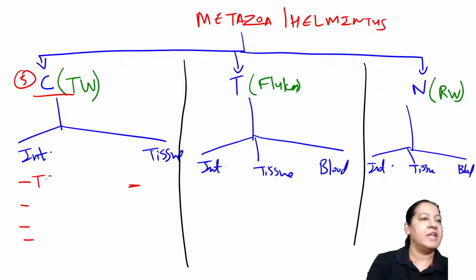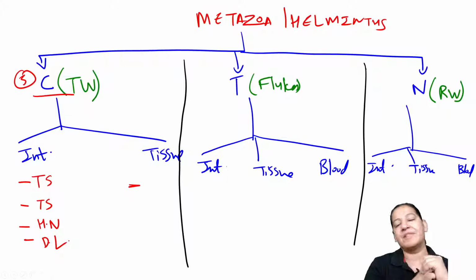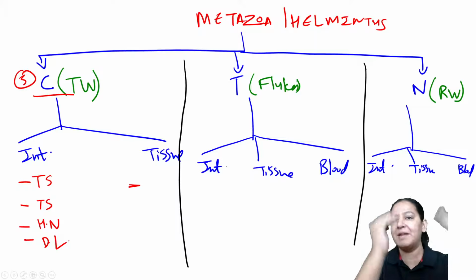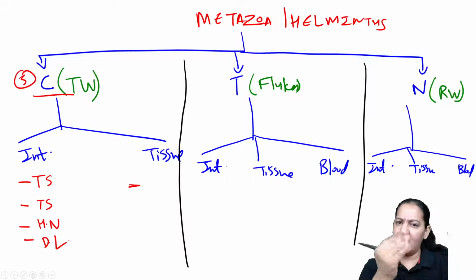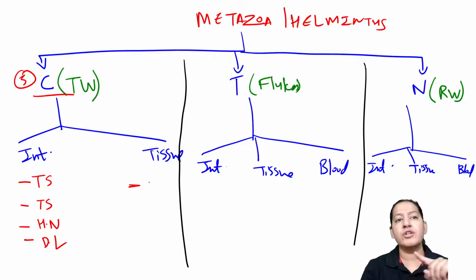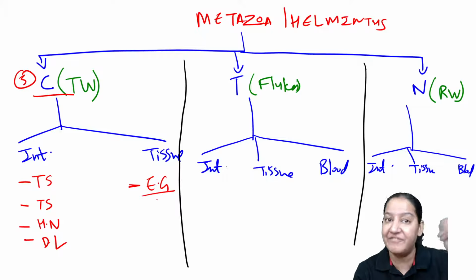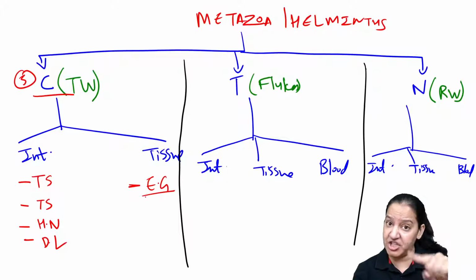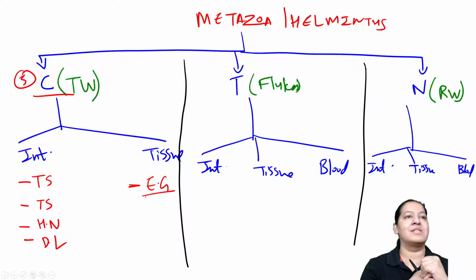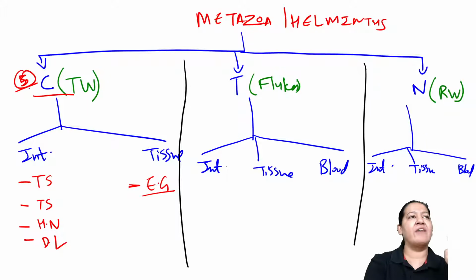The 2 Taenia: Taenia solium, Taenia saginata. Learn like this, very easy. Then Hymenolepis nana and Diphyllobothrium latum. Coming on the tissue, the only one, dog tapeworm, Echinococcus granulosus, which lies in the viscera of the dog, the viscera of the sheep. That's how you have 5 cestodes in your syllabus.